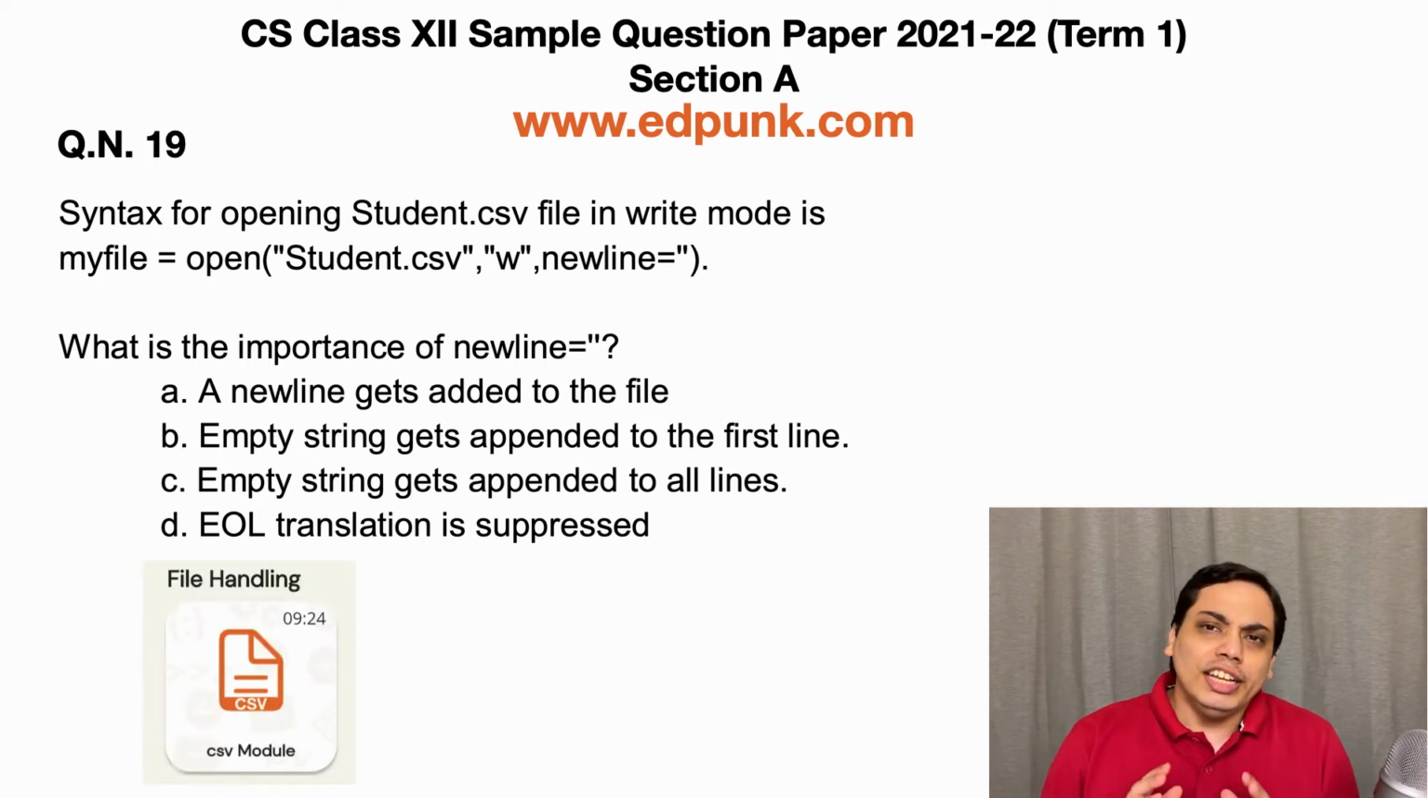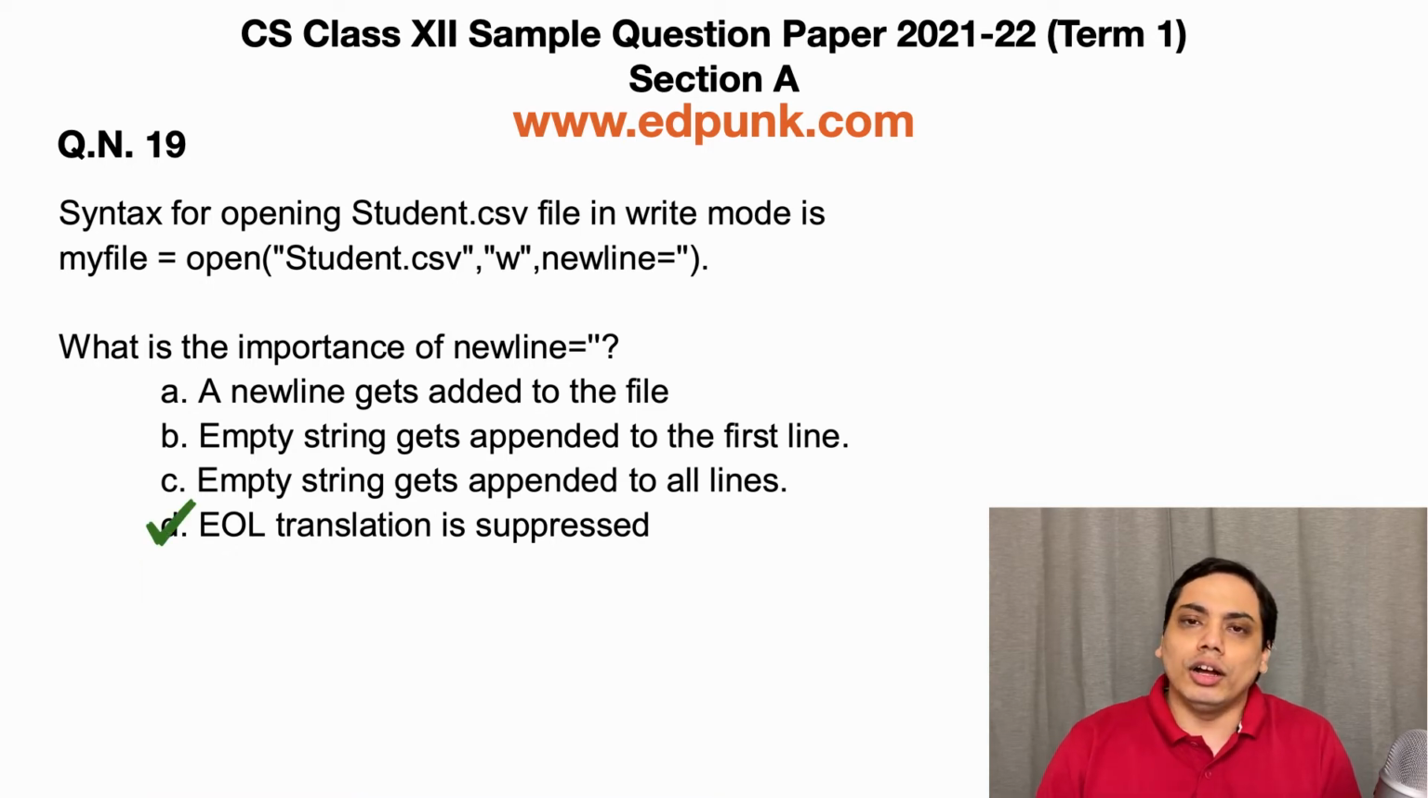Now, CSV module has its own new line handling mechanism, as there can be a new line character in any field. Hence, when we open a file using the built-in open function, we provide newline equal to empty string to suppress the default EOL or end of line translation. So the correct answer is option D, which is EOL translation is suppressed.